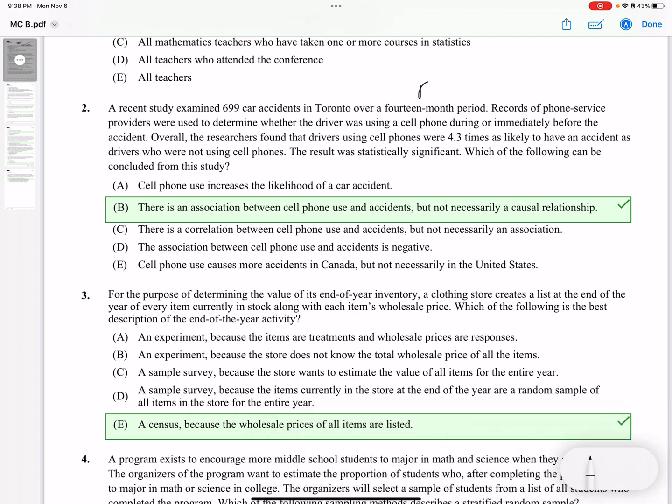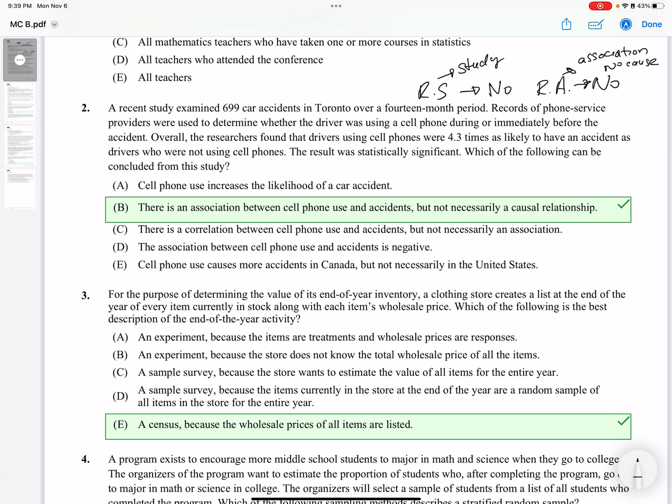Well, notice I didn't have any random sample, and I didn't have any random assignment. So no random sample, so I'm only able to make a conclusion about the people in the study. And no random assignment, so I can only claim an association, but I cannot claim causation. And so that describes B.